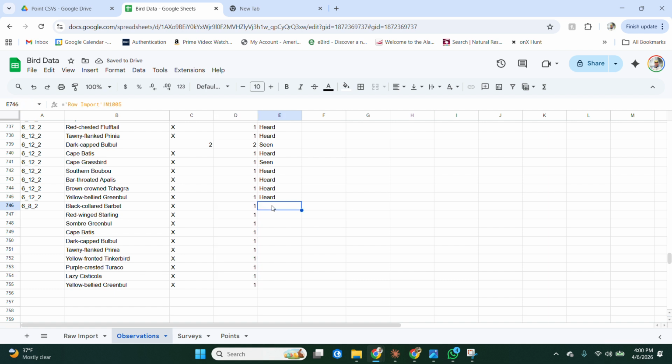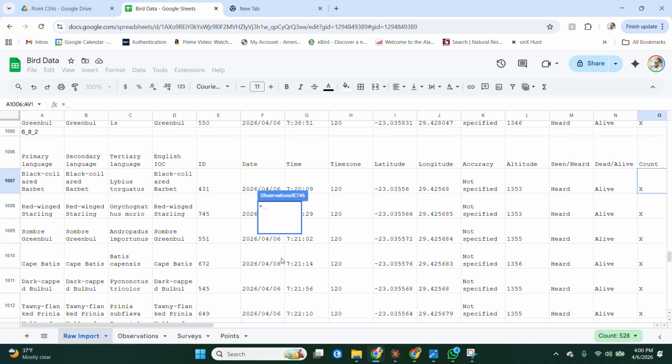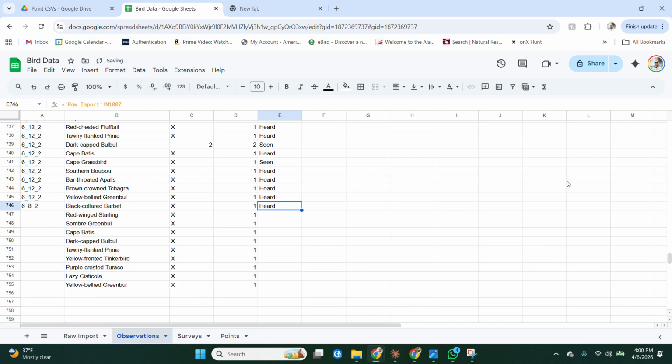And then for the final column, go back to equals, raw imports, it's the seen or heard, and again, the first species, and drag it down. Then I'm not a Google Sheets or Excel master, so I do this the old-fashioned way. You might have a better way. This is how I do it. Whoops.